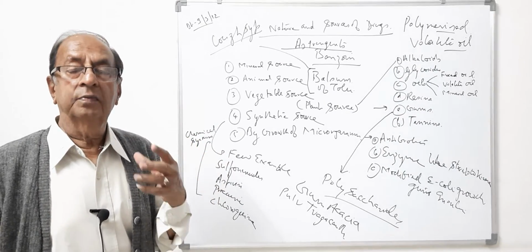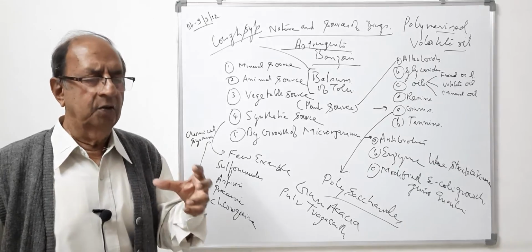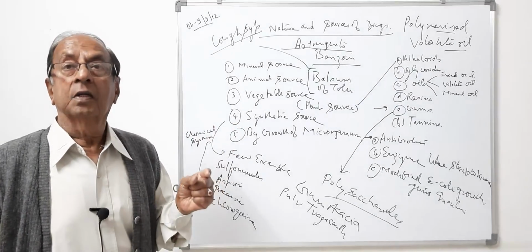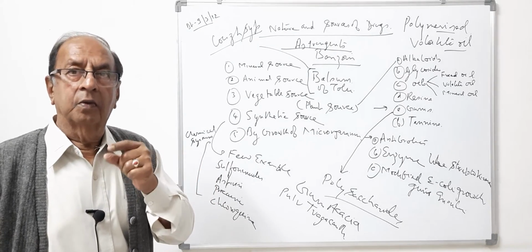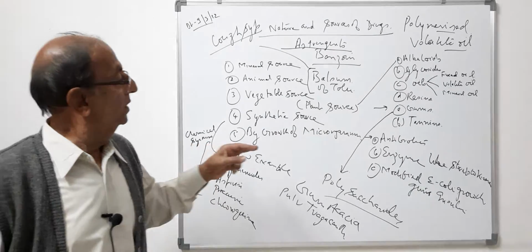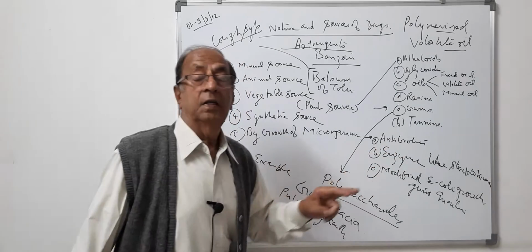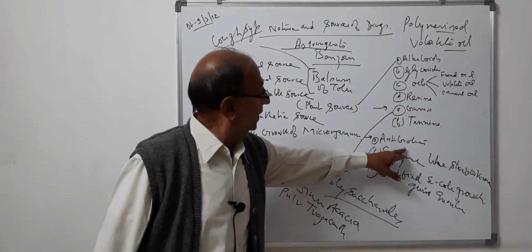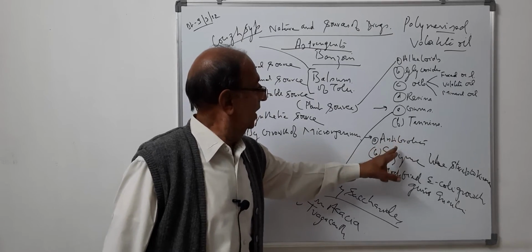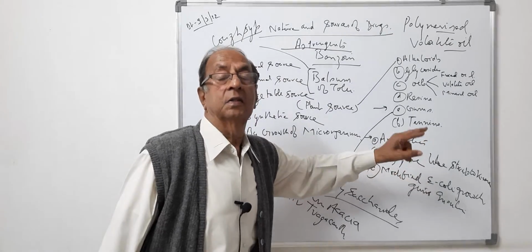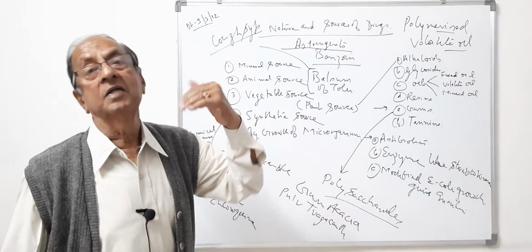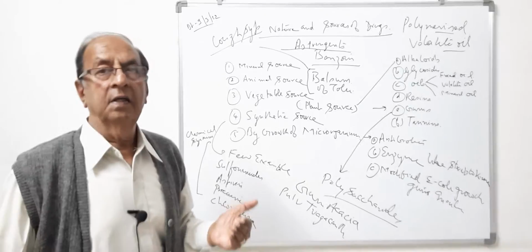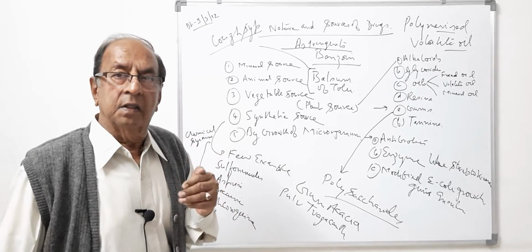By growth of these microorganisms, there is a byproduct of the growth of the microorganism, the antibiotic. It has no use for the bacteria, but antibiotic, as its name suggests, acts against other bacteria.